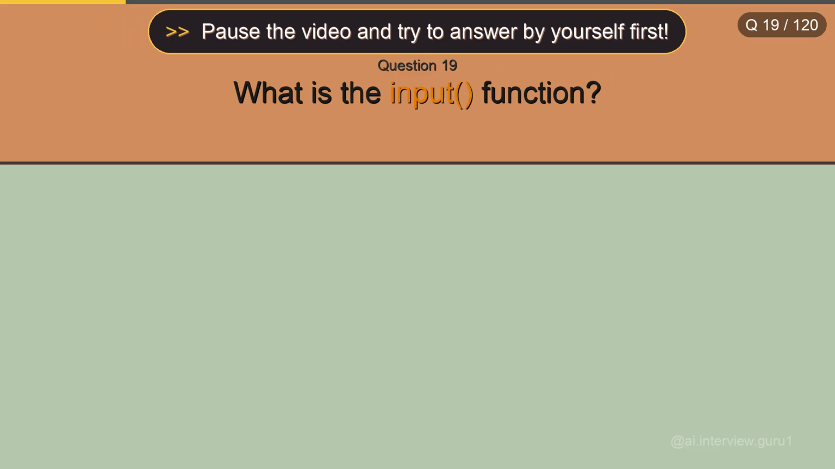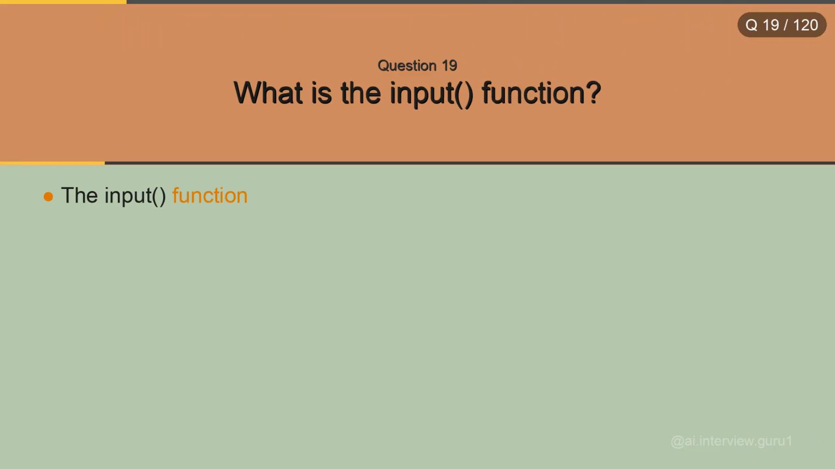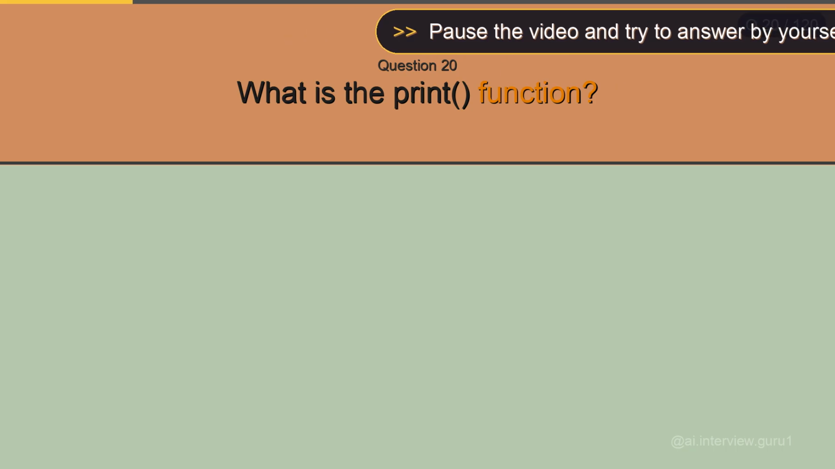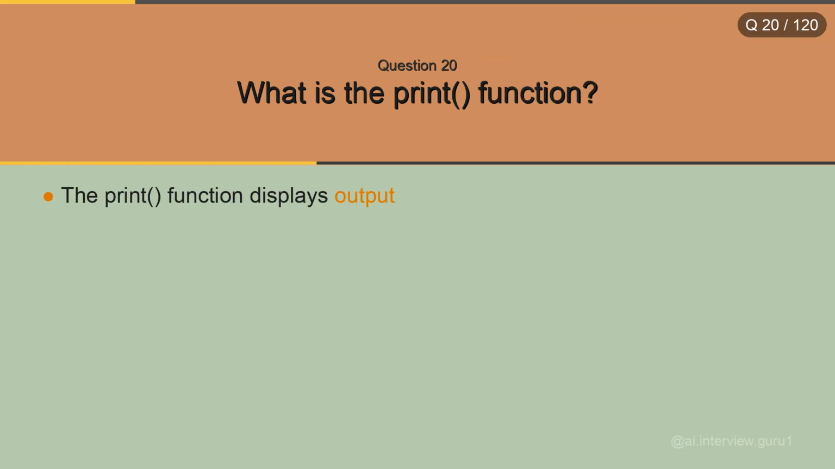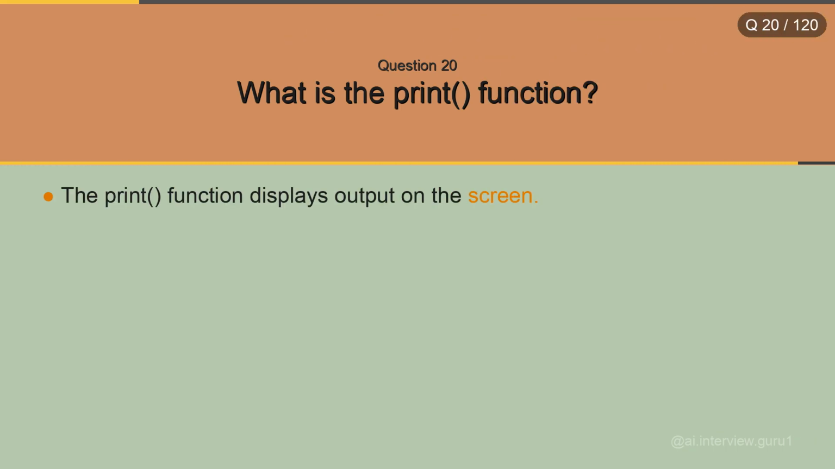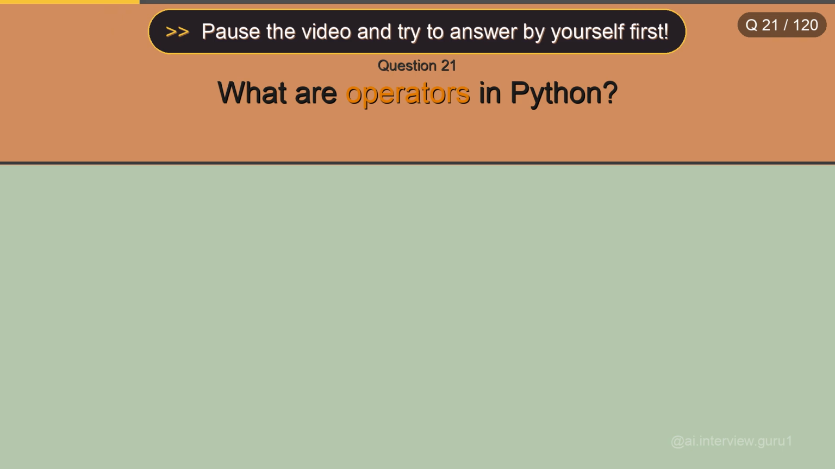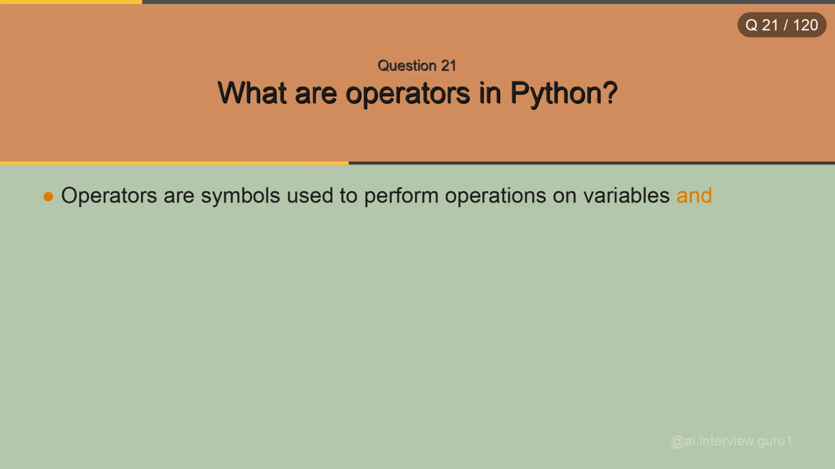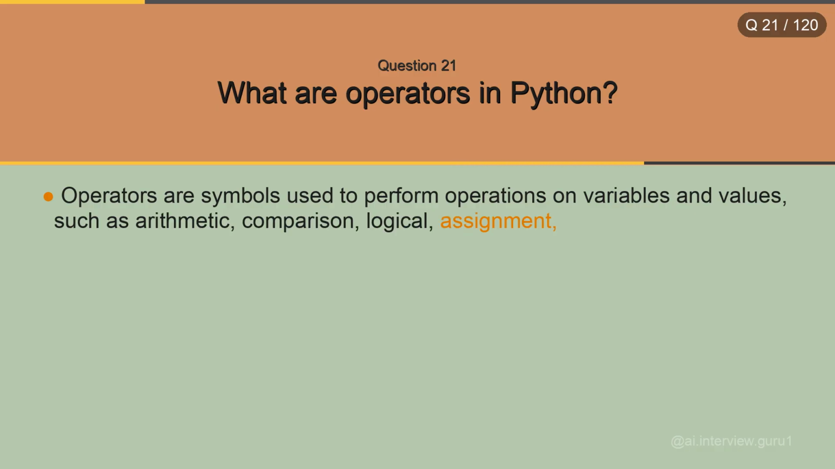What is the input function? The input function reads input from the user as a string. What is the print function? The print function displays output on the screen. What are operators in Python? Operators are symbols used to perform operations on variables and values, such as arithmetic, comparison, logical, assignment, and bitwise operations.